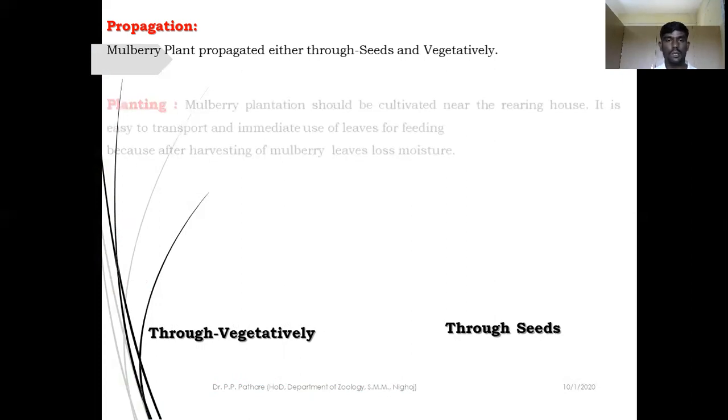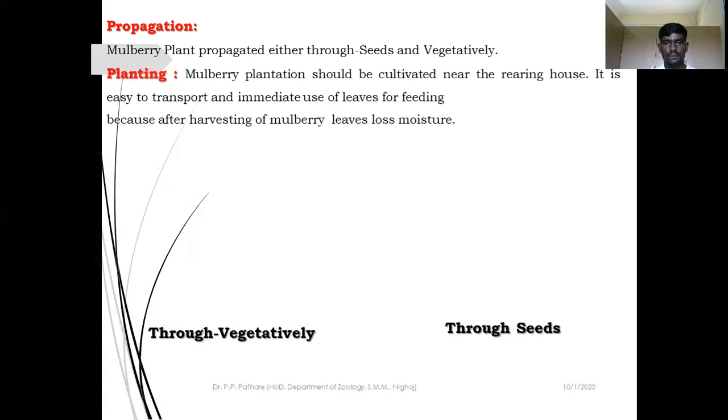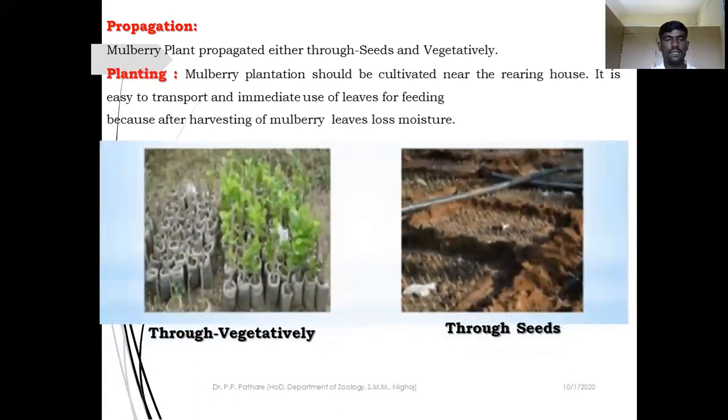For example, you can observe these photo images. These are the vegetative methods, and these are the seed method. You can cultivate the seeds of mulberry plant in your farm, and then start the cultivation of your mulberry plants. These are the ready material for the farmers. You can take this, hold the plants and start the cultivating in your farms.